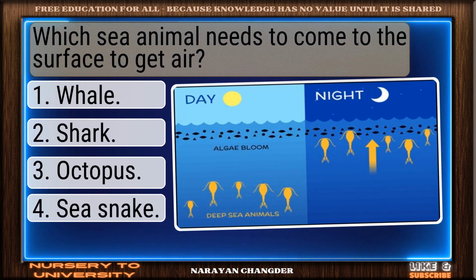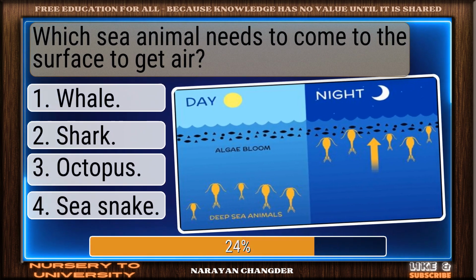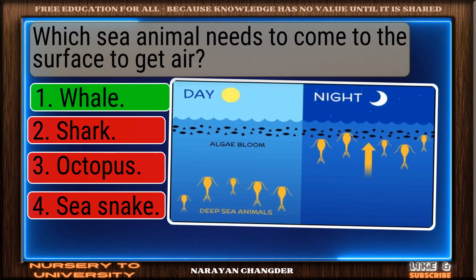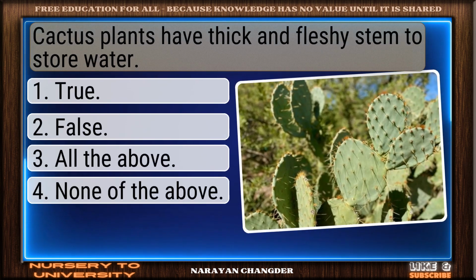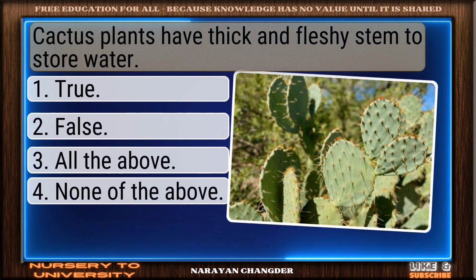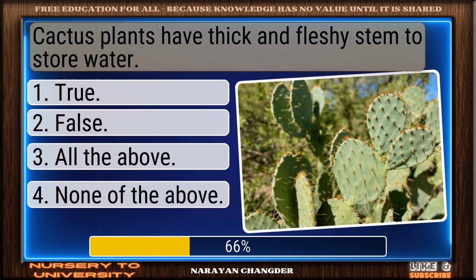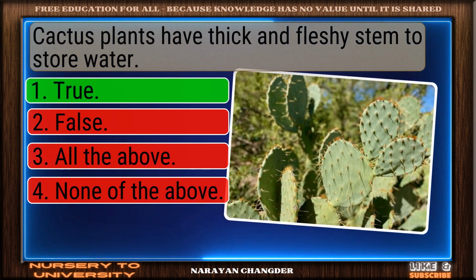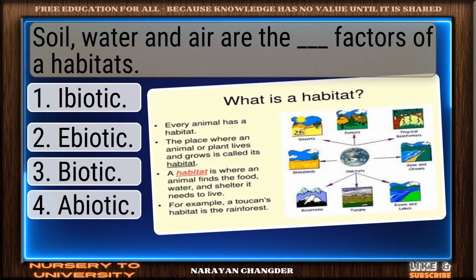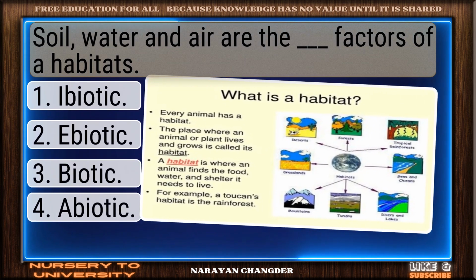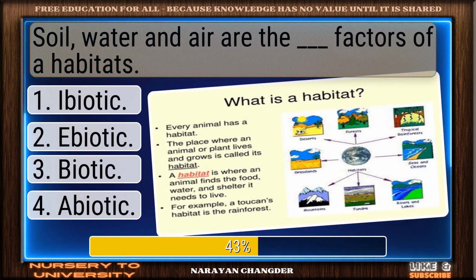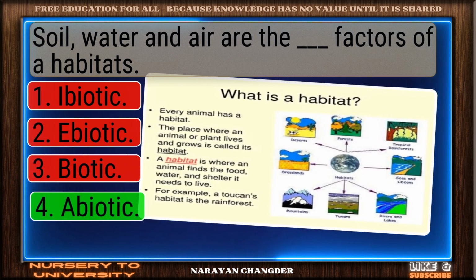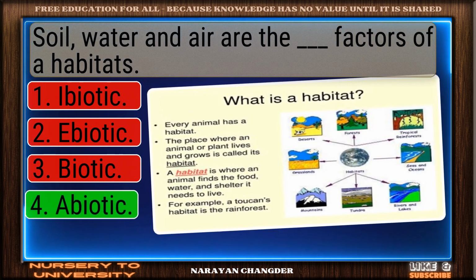Which sea animal needs to come to the surface to get air? Well done. Whale is the right choice. Cactus plants have thick and fleshy stems to store water. Nice work. You chose true, and it is correct. Soil, water, and air are the dash of factors of a habitat. Nice selection. Abiotic is the correct and valid answer.